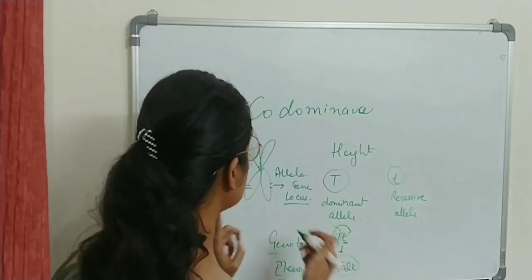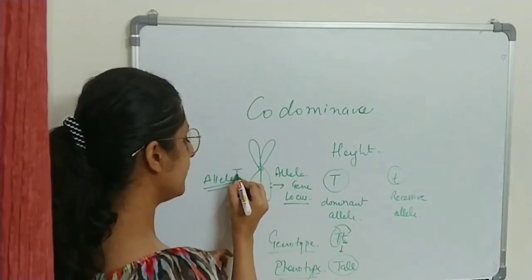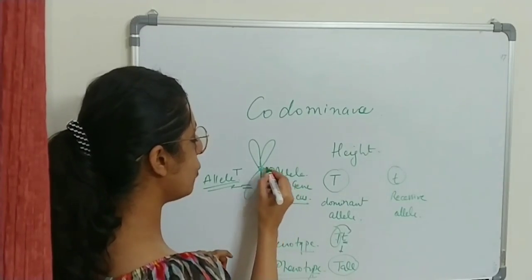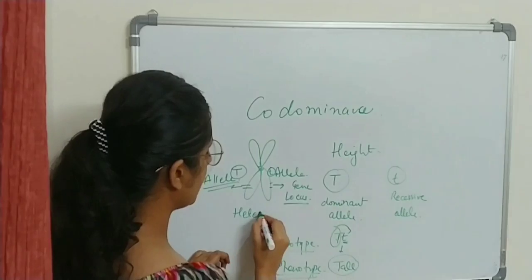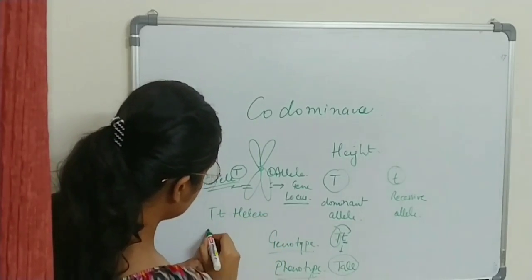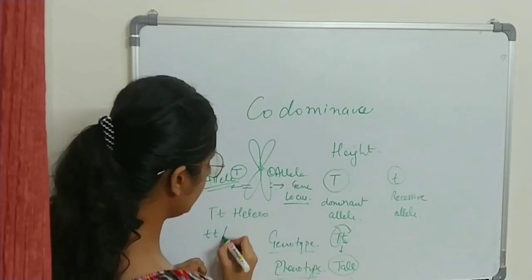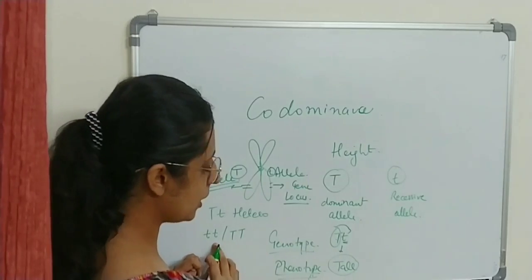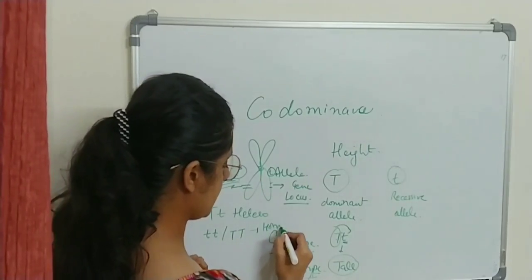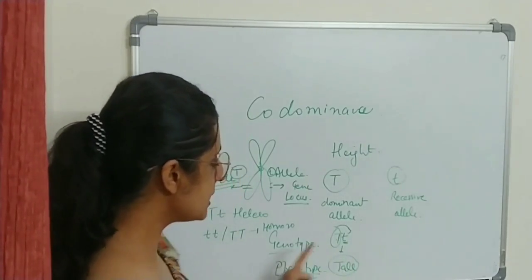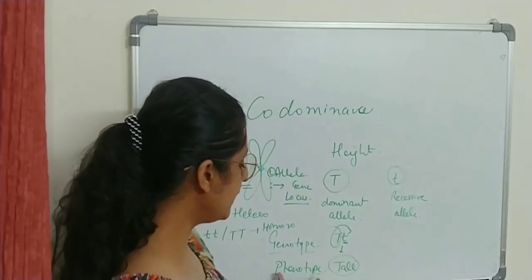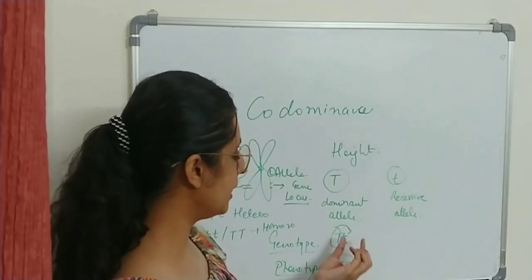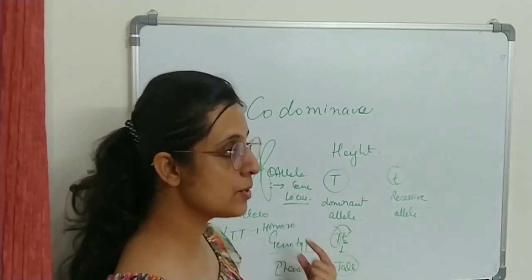What is the heterozygous form we discussed? If two different allelic forms are present, it is called heterozygous. But if the same allele is present, whether it be capital T or small t, it is homozygous. So in its heterozygous state, the dominant allele will be able to express itself and the phenotype will be tall only, even if it is present in the heterozygous state.